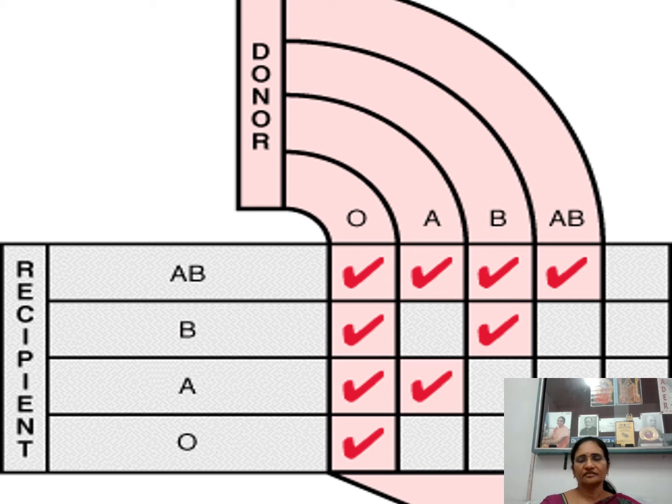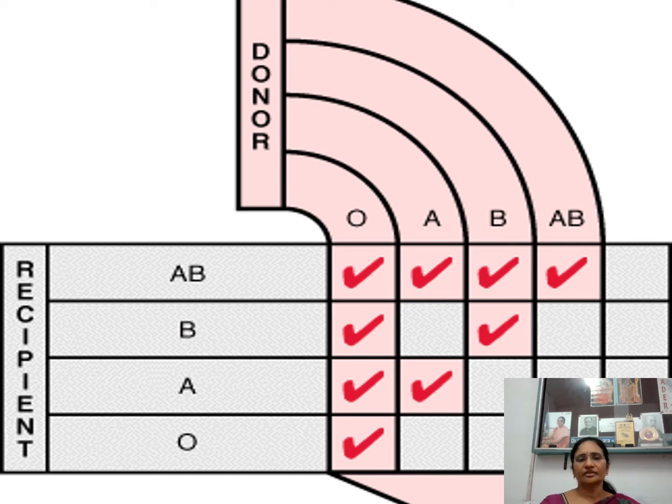See here, what is the rule we should follow? I will explain here. It is donor, it is recipient. Why are O group donors called universal donors? O group individuals don't have any antigen on their surface, so no problem. There is no foreign antigen issue. That's why you can give to anybody.